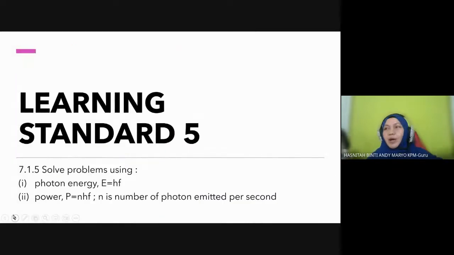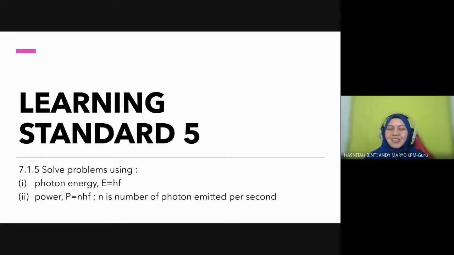Okay, we come to our final learning standard. How to solve problems involving 7.1 quantum theory of physics. Okay, so far, are you doing good? Can you follow me? Can you give some response or feedback? Okay, Nicholas, yes. How about the rest? Okay, what do you think about 7.1? Sebenarnya tak susah kan? I see stars. What star? Blue stars or white stars? Okay. Which stars?